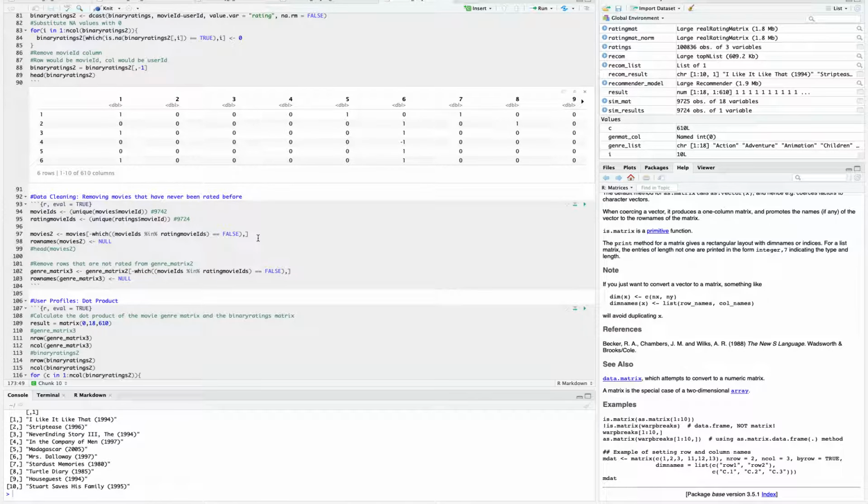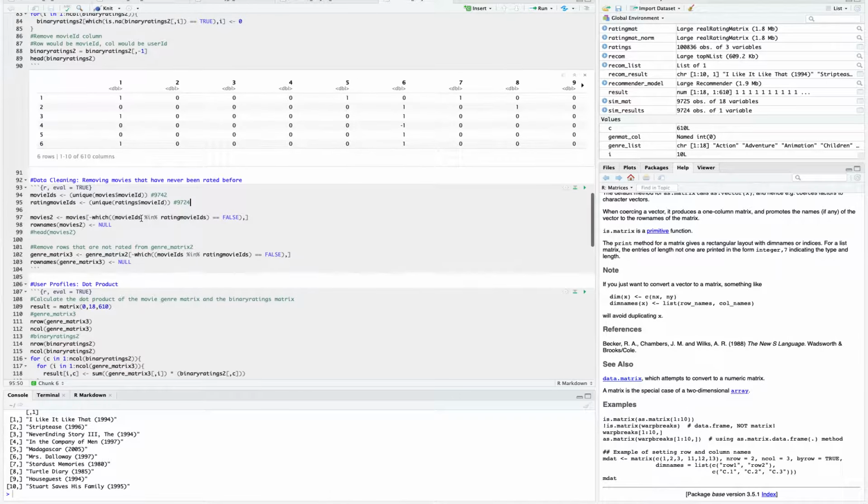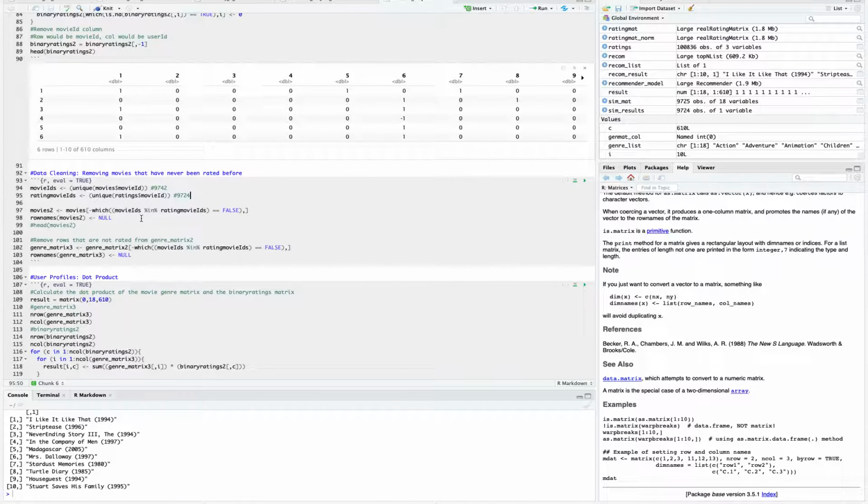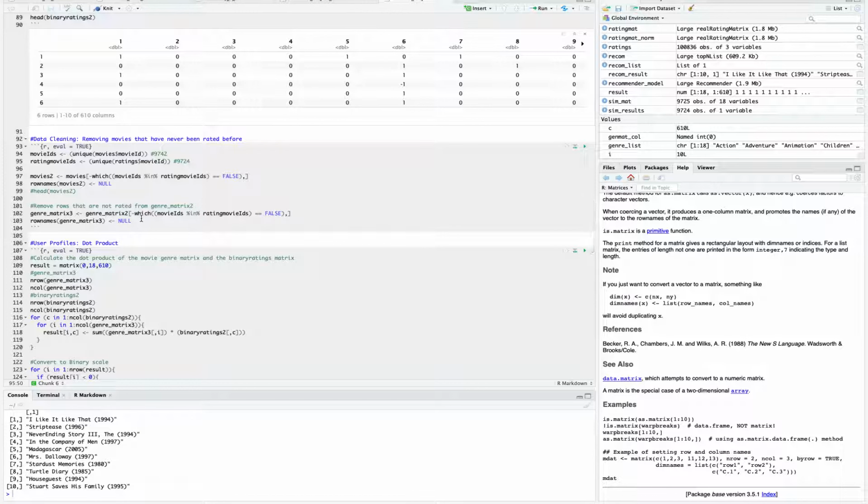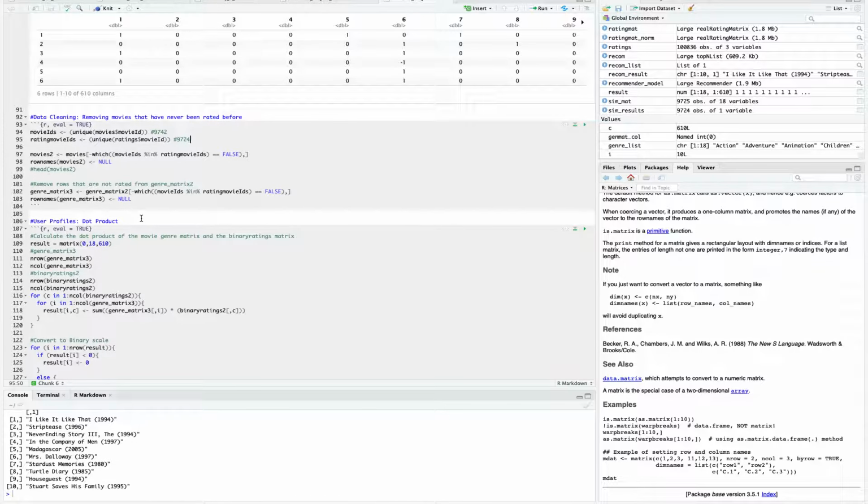And I also did one particular data cleaning for this dataset because you can see from the numbers here that there are several movies that have never been given ratings before. So I try to remove these movies so that I can calculate the dot product of the movie genre matrix and the binary ratings matrix.